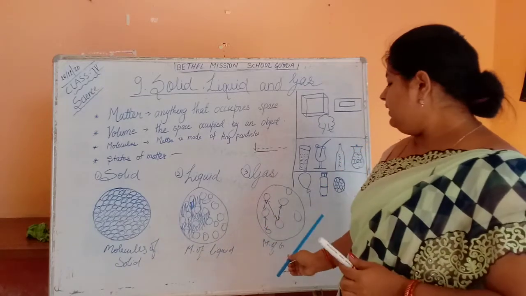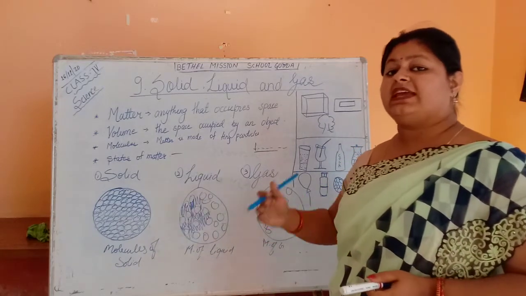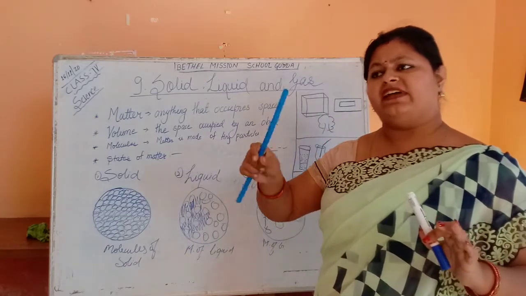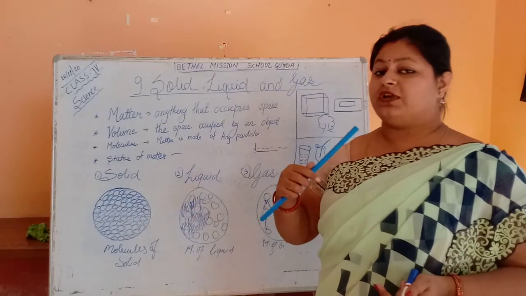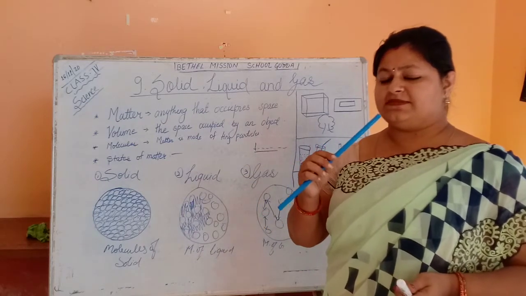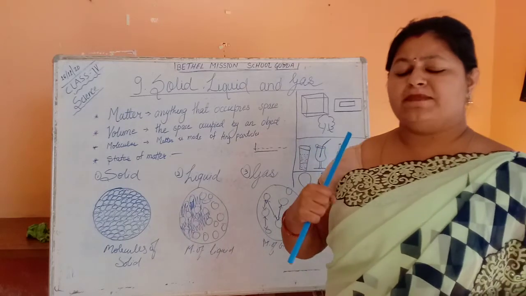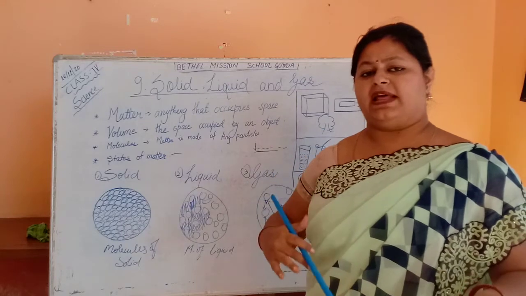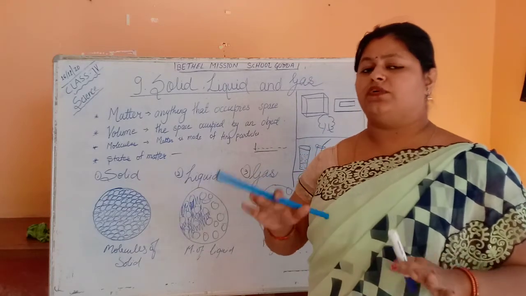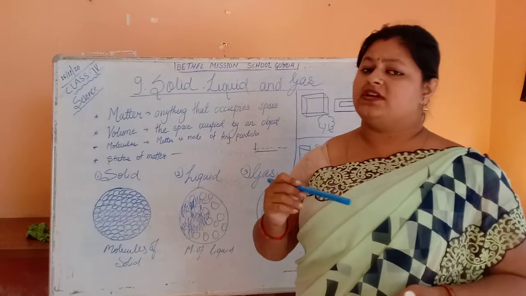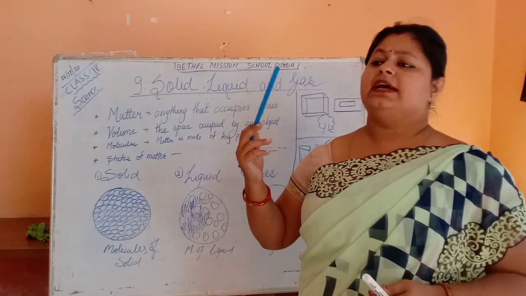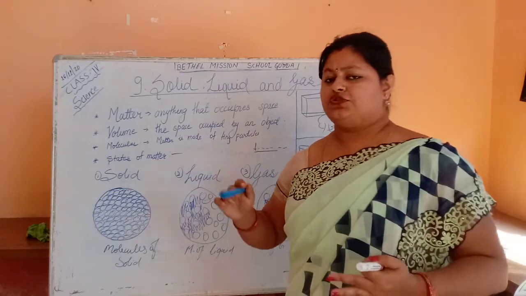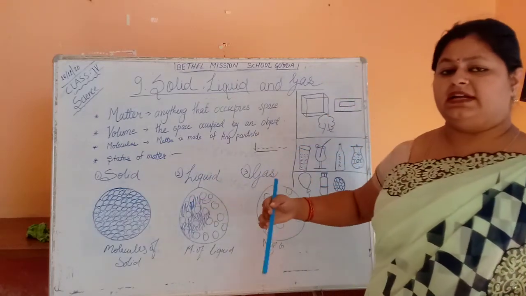We can feel the gas, and we can also smell it. Suppose you are in a room where a gas cylinder is on, you can feel the smell of the gas, isn't it? You can smell LPG. How can we smell? The sense organ allows us to smell the presence of gas around us. So we can smell the gas, but we cannot see or touch it. So we can only smell and feel. So these are the three states of matter. Later we will discuss more.